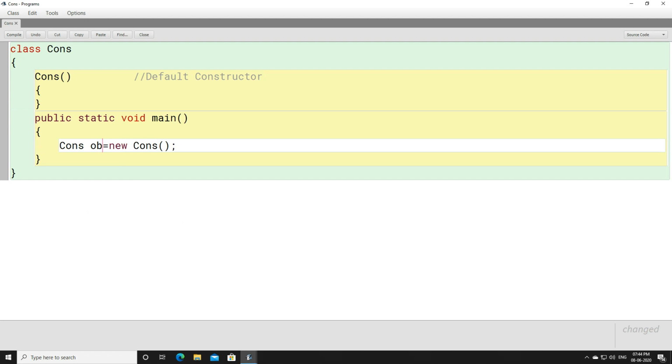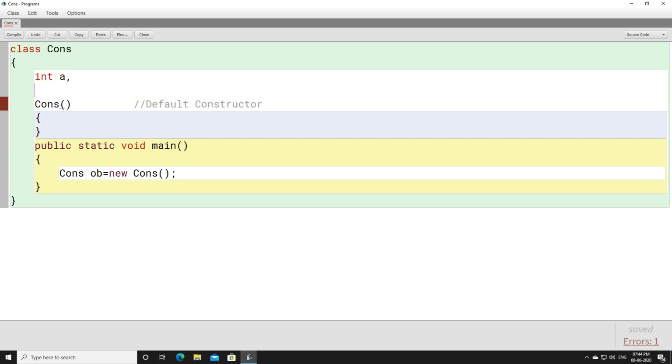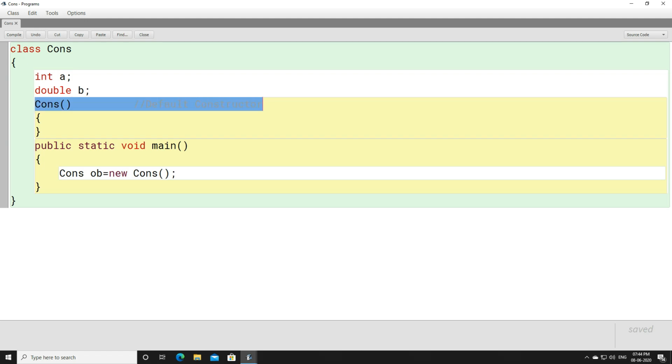because we are making an object, that is ob, isn't it? So when you make an object ob, this constructor will be called. Now let us assume that we have two variables here, int a and double b. Now if you want to give a default value to a and a default value to b, this can be done with the help of a default constructor.